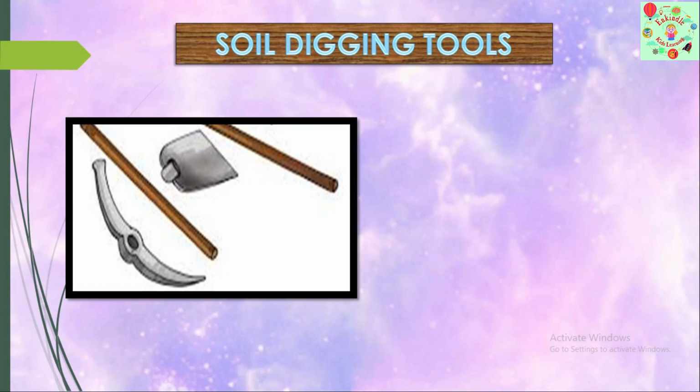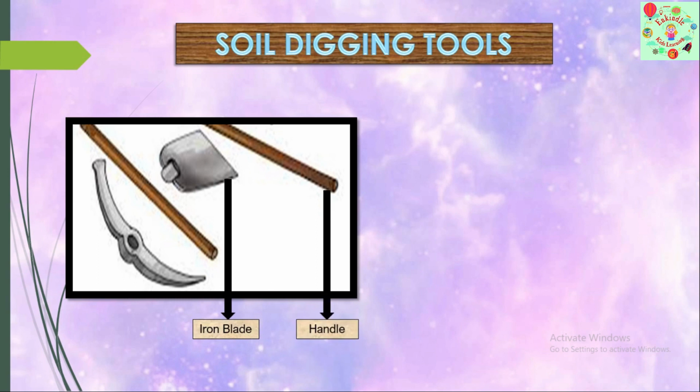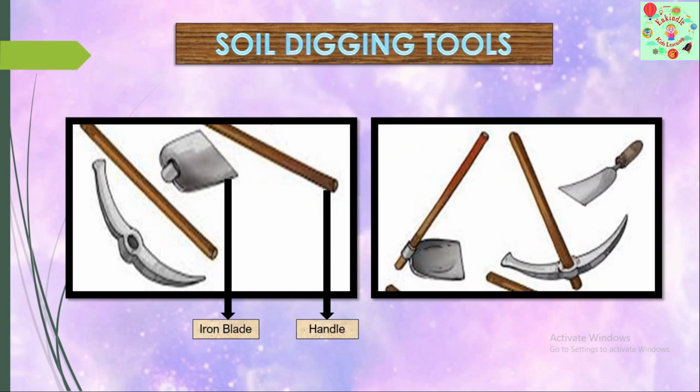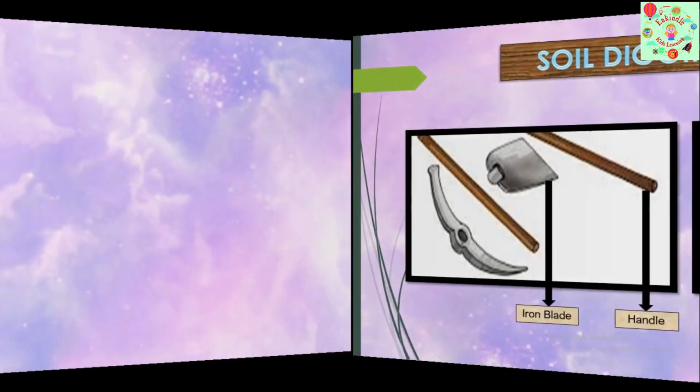Here we have some soil digging tools. Here we have separate iron blade and wooden handle. These are used for agriculture purposes. Iron blade and handle are manufactured separately. Later on, they are joined to make these tools. Now we'll see how expansion and contraction are used in fixing these iron blade and handle.